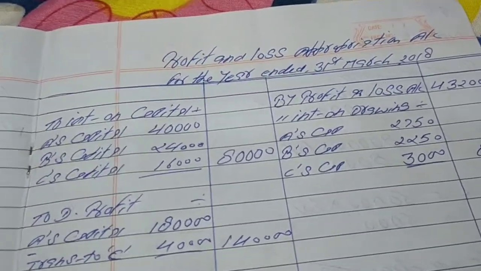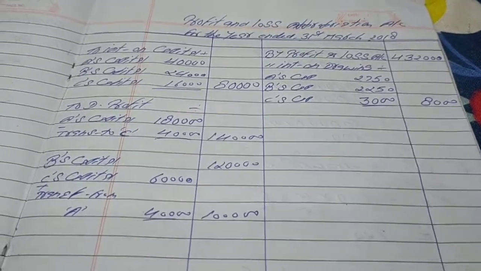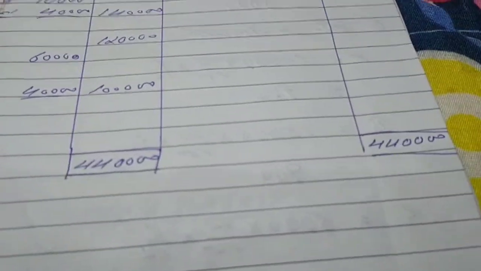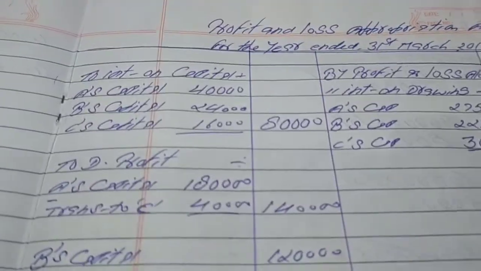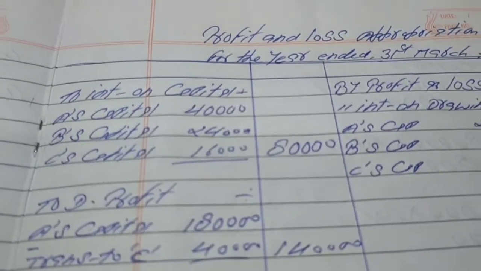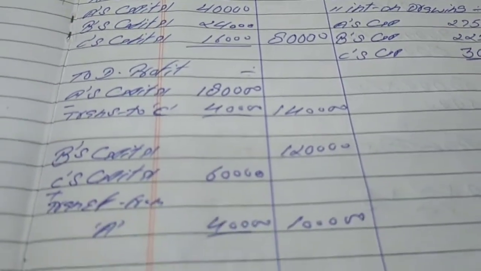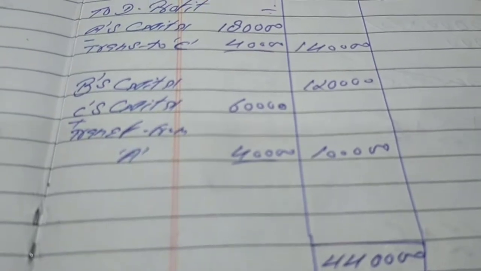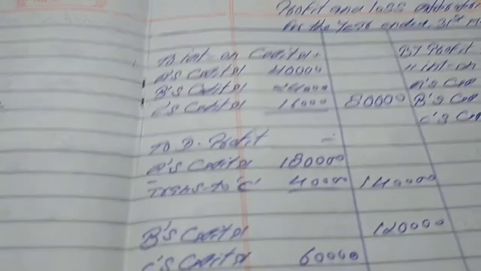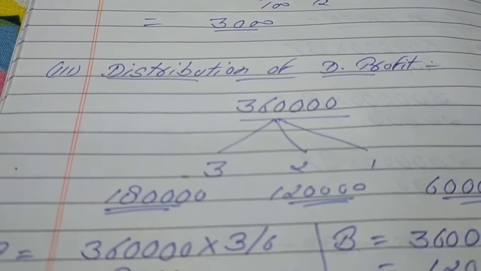Total is 3,40,000 on the credit side: 3,32,000 plus 8,000. After that, we will deduct 80,000 rupees, which is your interest on capital, and the balance amount will be 3,60,000 rupees. Now 3,60,000 is the divisible profit. How will we do the treatment of this divisible profit?